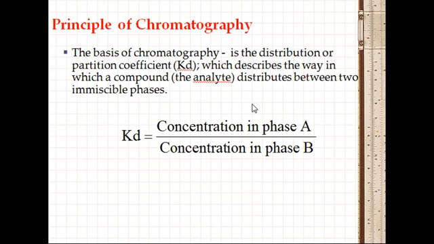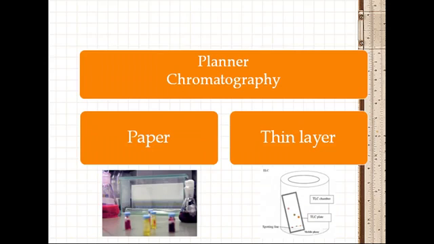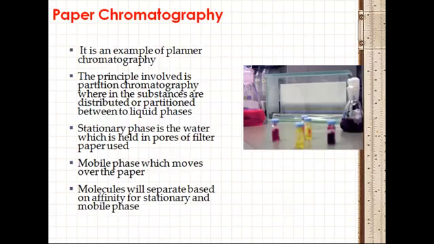Chromatography works on the principle of partition coefficient, that is Kd. The analyte distributes between the two phases and it can be calculated by this formula. Chromatography mainly consists of two phases, stationary phase and mobile phase. Stationary phase means a static phase, mobile phase means a moving phase which carries the analyte, and the analyte will distribute between the two phases. Planar chromatography is of two types, paper chromatography and thin layer chromatography.